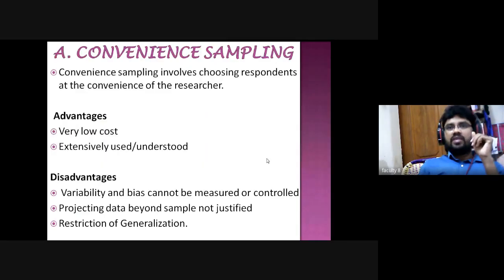Then what are the advantages of convenience sampling? It is very low cost. When you take the convenience sampling method, the main advantage is very low cost, and it is extensively used and understood.